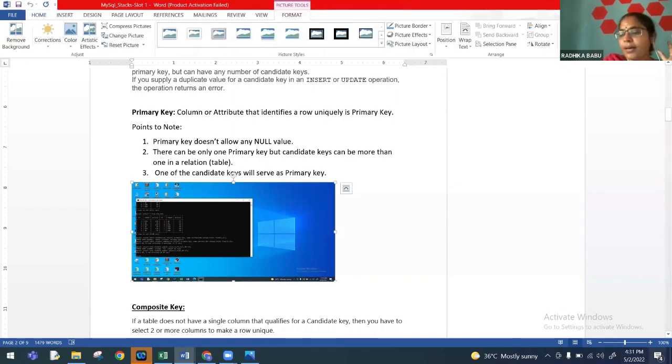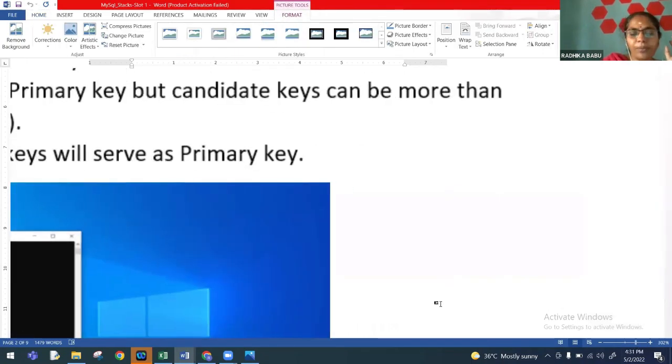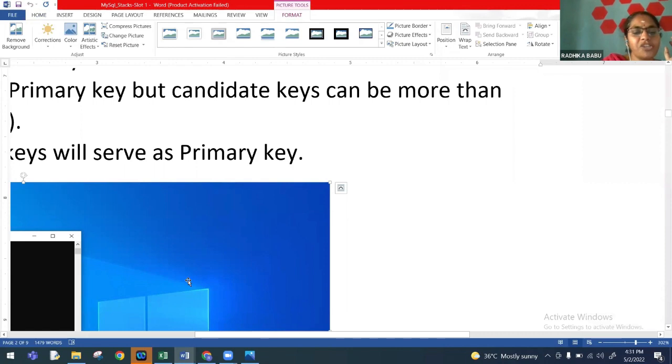Now, I thought of showing this screenshot to you, of what I worked out in the system.